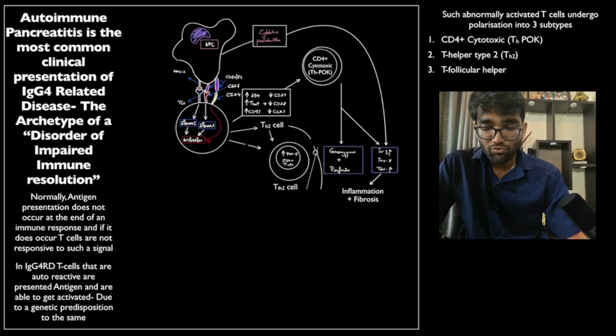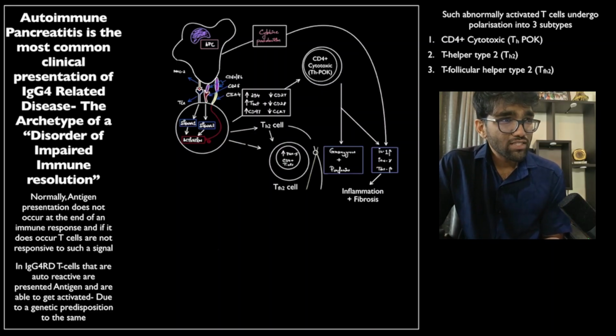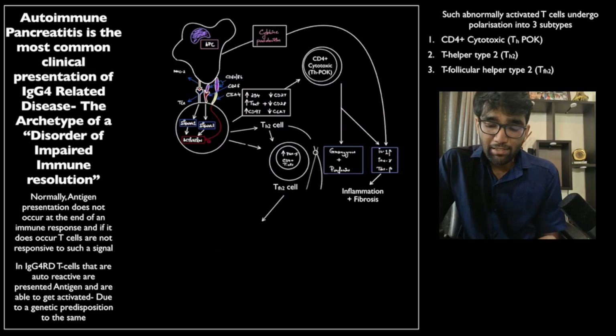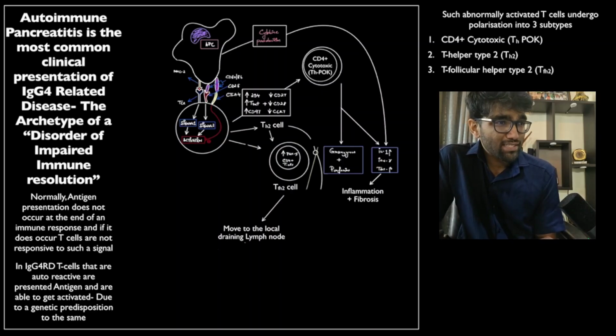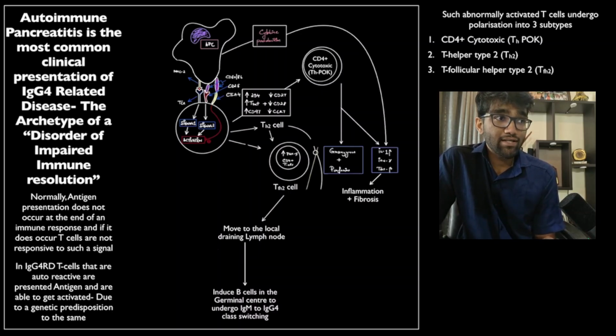So T helper 2 and T follicular helper type 2 cells both function in concert to cause B cell class switching. Essentially, they move to the draining lymph node around the pancreas, and those lymph nodes would be activated and slightly larger. They cause the B cells in that lymph node to class switch from the normal class switching processes from IgM to IgG1 and IgG3. Instead, they class switch to IgG4, and that is where the problem gets prolonged.